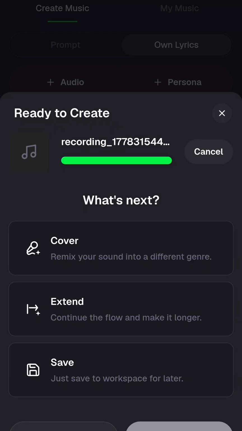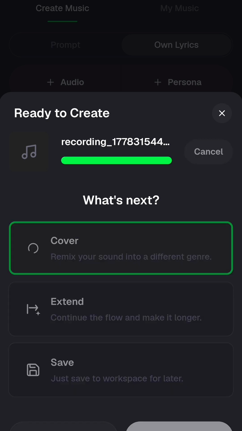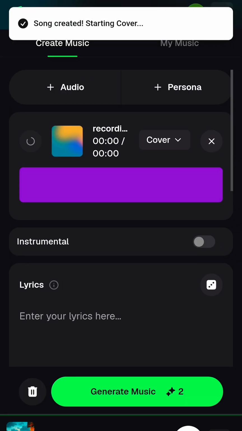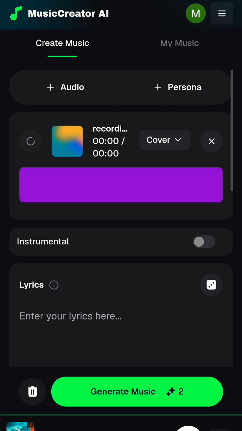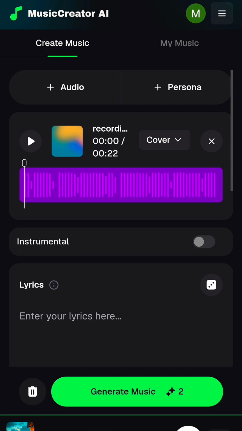Now the next thing you are going to do, you can just click on remix your sound into a different groove or extend, continue the flow. So just click on cover here, this one that says cover, you click on it and you click on continue. Now after you click on continue, it's going to bring it out here. As you can see, this is the voice right now. Are you guys seeing the voice? Now it's bringing out the voice. Now just wait for a minute and it's going to bring out the voice. Now this is the voice here.